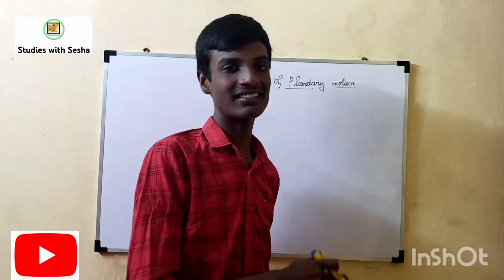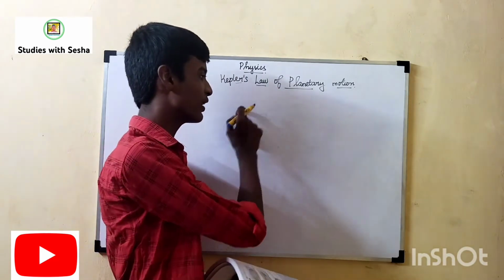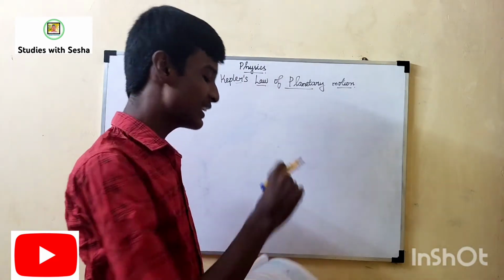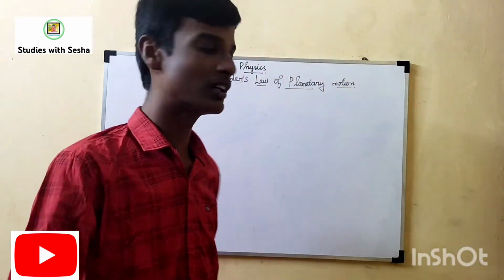It can be considered as our solar system only. How the planets revolve around the sun, so it can be said as orbits, areas and periods. How it revolves.